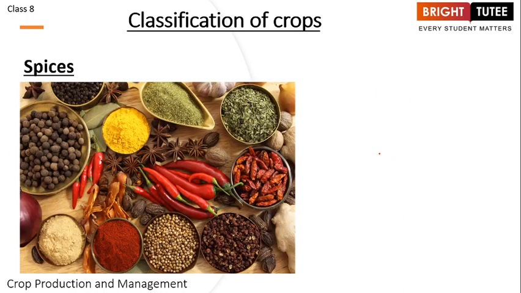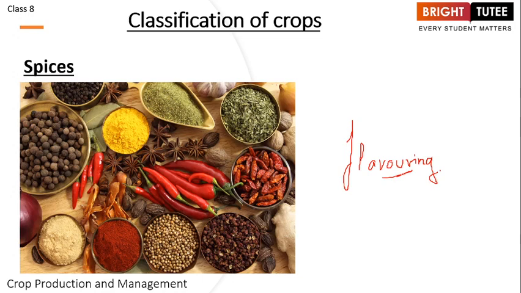Now moving on, the next classification is spices. Spices, you all know, are nothing but flavoring plant products. All of these provide flavor for the food that we are cooking, right? The examples are simple: pepper, ginger, cloves, cardamom, cinnamon. All of these are examples of the spices that we are eating, right? So I hope you are able to understand this. And with this we come to an end of the classification based on useful products, right?